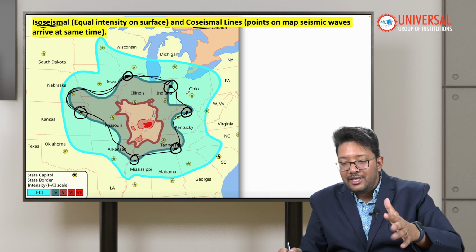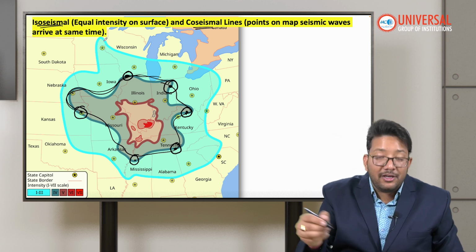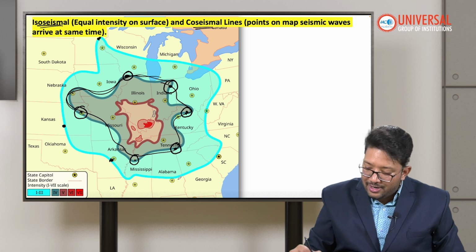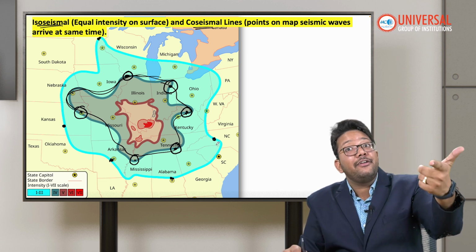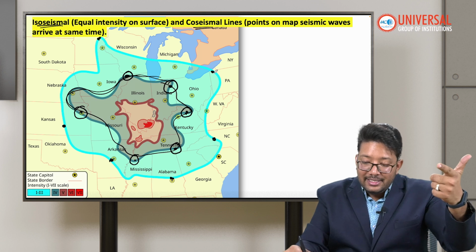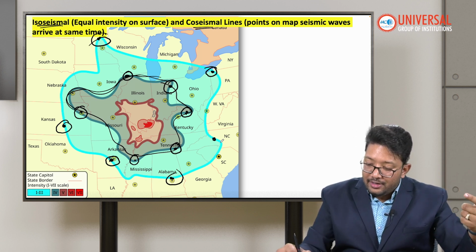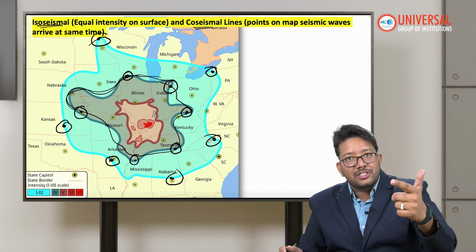And a co-seismal line joins the points on the map where seismic waves arrived at the same time. Intensity can be different; remember, these are the points where the earthquake arrived at the same time. That is called co-seismal.